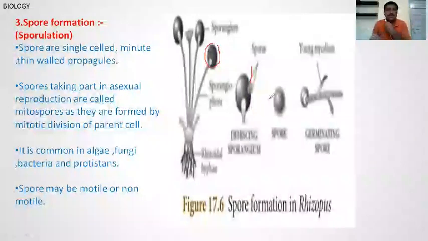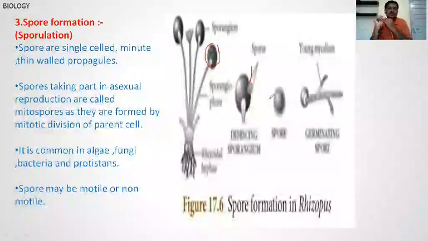The spores may be motile or non-motile. It is a very common process in lower groups like algae, fungi, and unicellular organisms like bacteria and protista. Hence, it is also called sporulation.